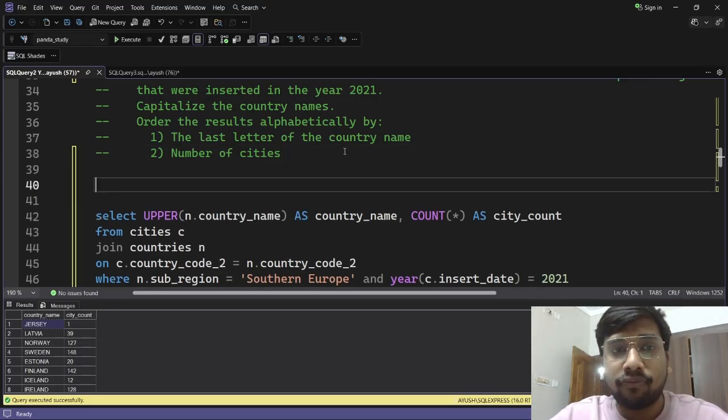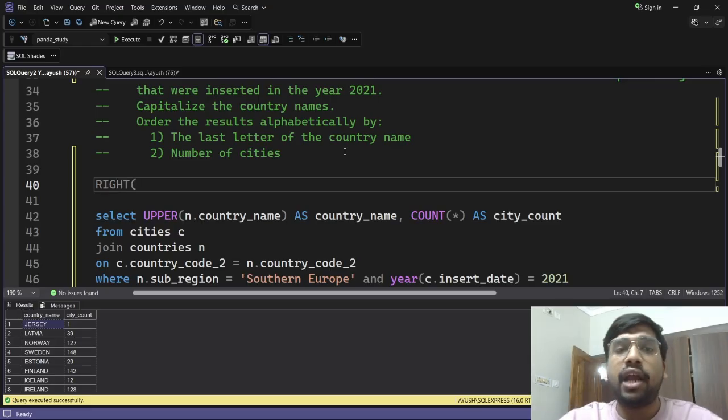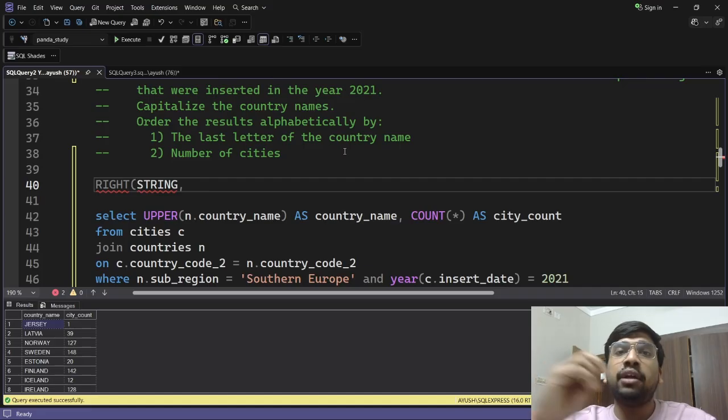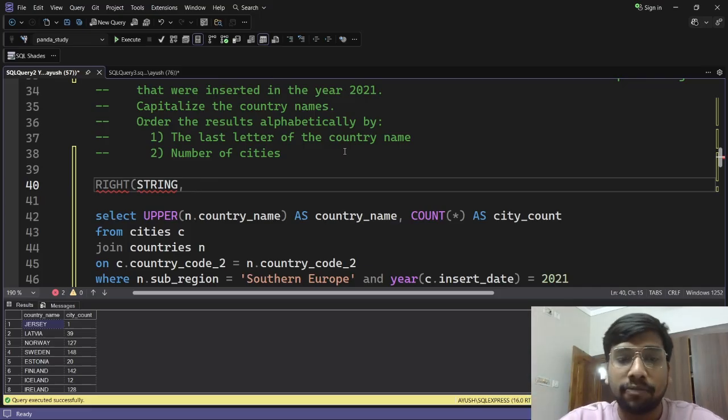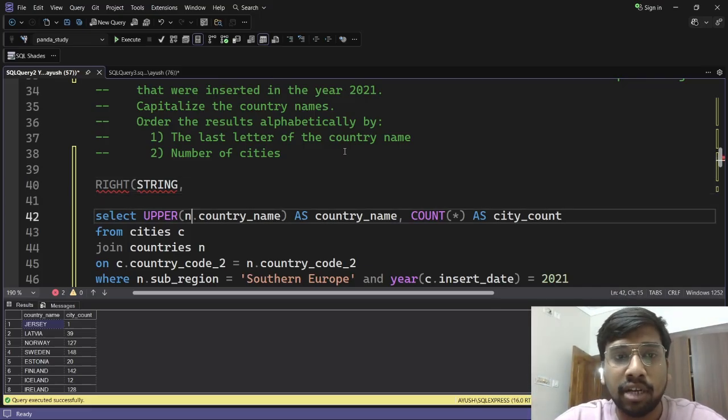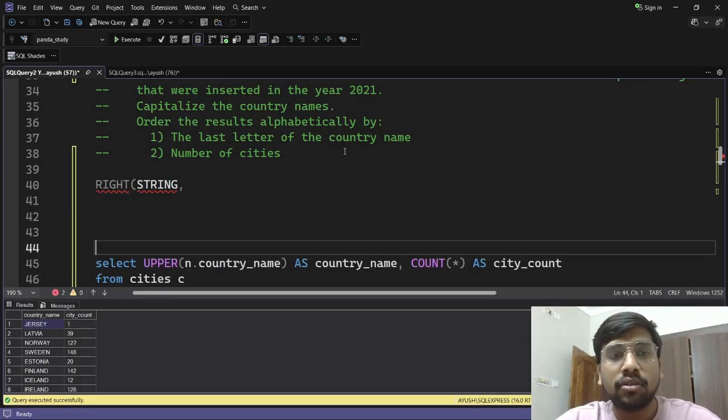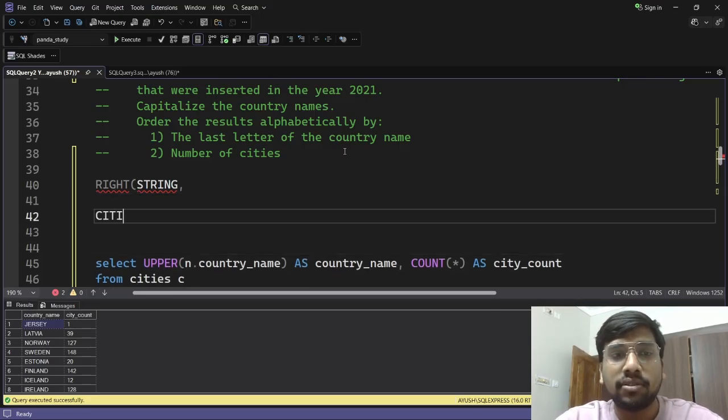There's a function in MS SQL called RIGHT. In the RIGHT function, you pass your string first and then an integer number, which shows till what position you want the characters to be extracted from the right. So let's say I have a string, cities.